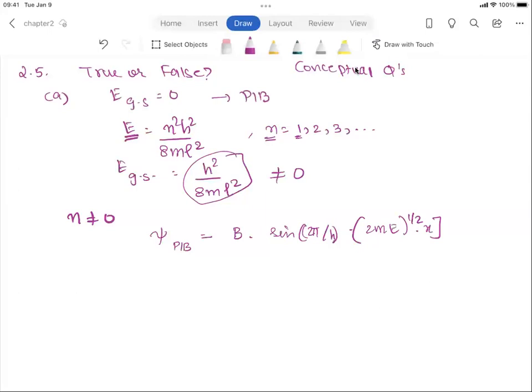So we have this on page 24, right? This is equation 2.17.